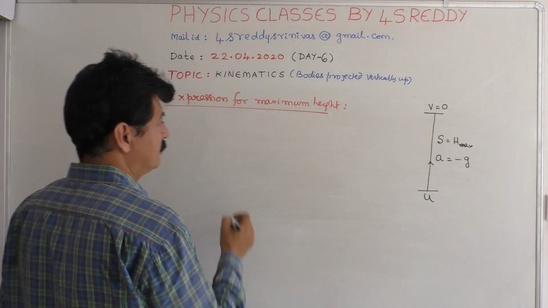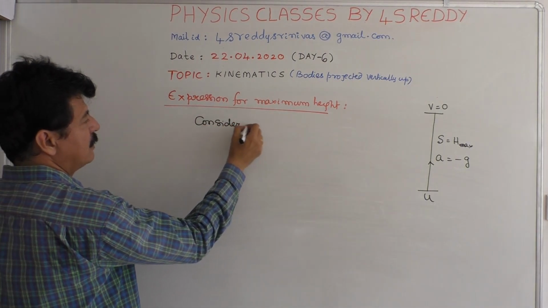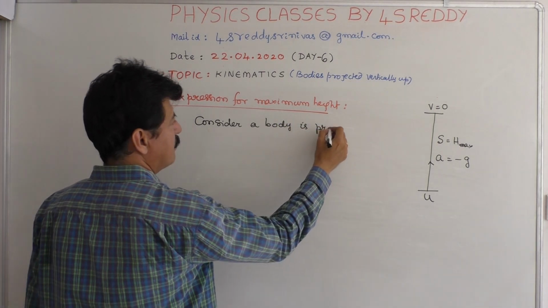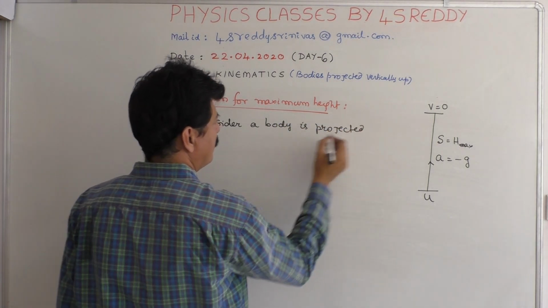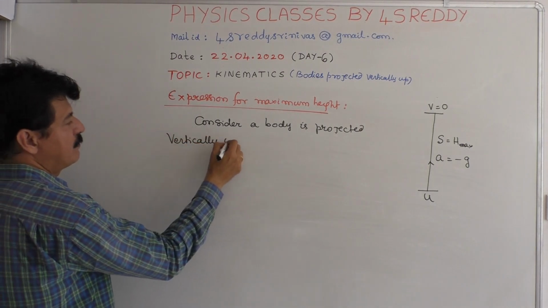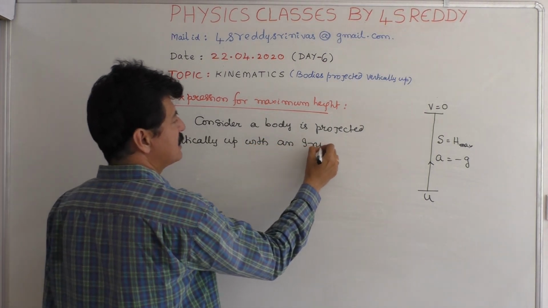So consider a body projected vertically up with an initial velocity u.